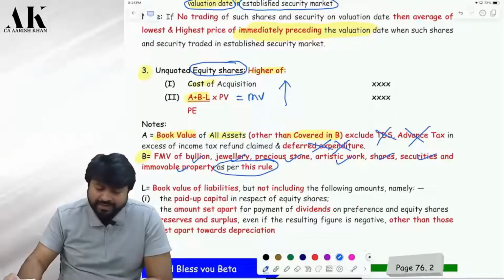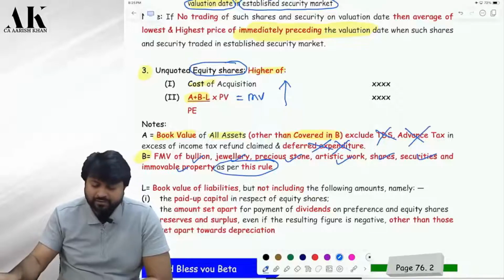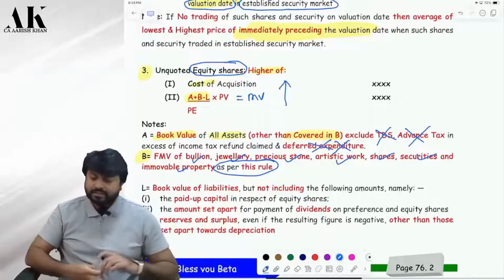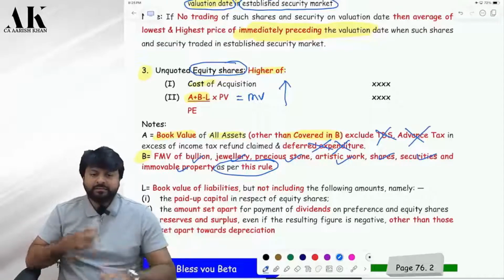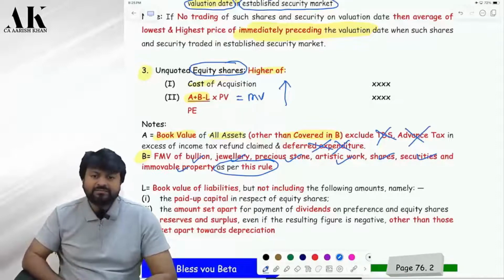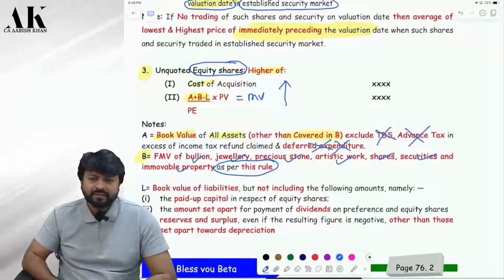So what will A include? Tell me, give me some examples. What will come in A? Debtors will come. Excellent. Then cash will come. Bank will come. Correct. Land building will come in B. Immovable property is there in B. Okay. Stocks will come. Shares and securities will come. All these things will come in A. Correct.